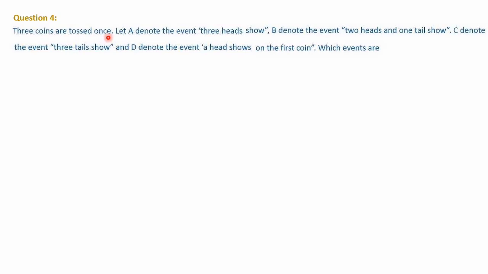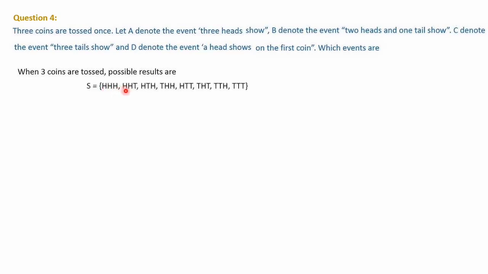3 coins are tossed. We know how to write the sample space starting from HHH. Let A denote the event 3 heads show. That means we have to write those elements which show 3 heads. B denotes the event 2 heads and 1 tail, C denotes 3 tails, and D denotes a head shows on the first coin. Let's write. When 3 coins are tossed, the possible results are HHH, HHT, HTH, THH, HTT, THT, TTH, and TTT.